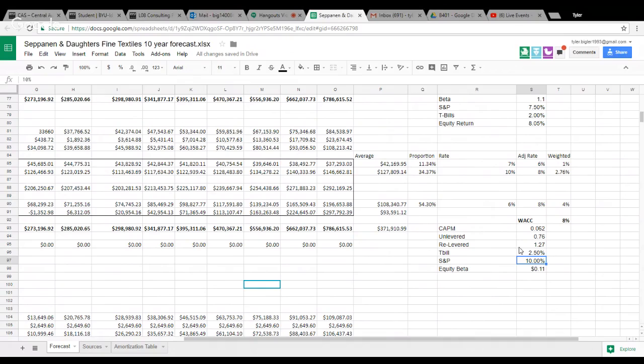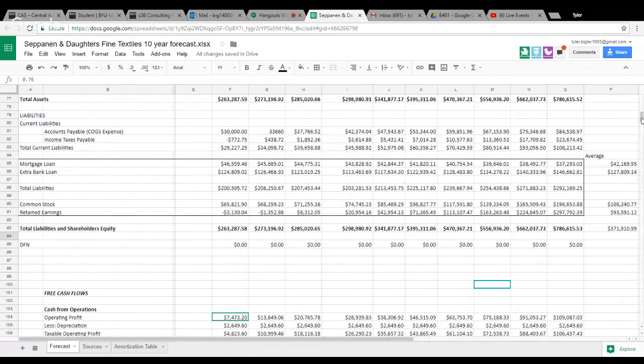And then our unlevered beta, we basically just looked on some of the government websites in order to look at what our industry was in, which is retail and carpet sales. And we were able to determine an unlevered beta of 0.76, which allowed us to determine our relevered beta of 1.27. And so that's just a little bit about how we were able to calculate our WACC ratio.